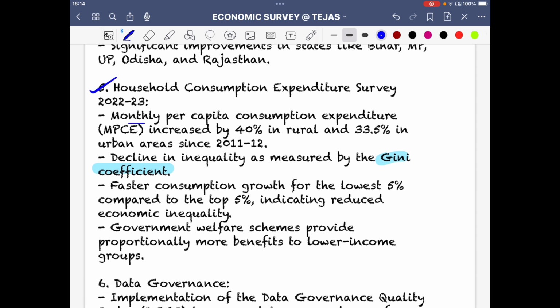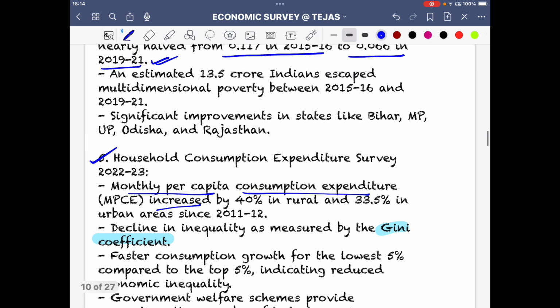So monthly per capita consumption expenditure increased. This consumption expenditure is a very important thing. In GDP calculation, you are very much focused on this idea. So what is the consumption pattern? How is it happening? How is there an increase? Consumption pattern, all those things, what expenditure the government should make, these things become very important. And what about the private sector?